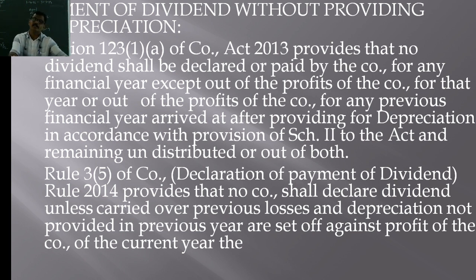A company can declare dividend out of the previous year's profit or out of the uncommitted reserves, and in order to declare dividends out of that accumulated profit and the uncommitted reserves, the Declaration and Payment of Dividend Rules, 2014 are applicable.